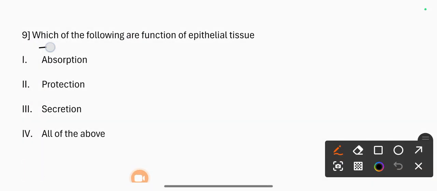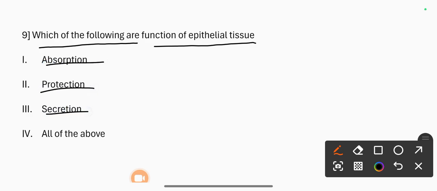Ninth question: which of the following are functions of epithelial tissue? 1. Absorption, 2. Protection, 3. Secretion, 4. All of the above. The correct option is all of the above.